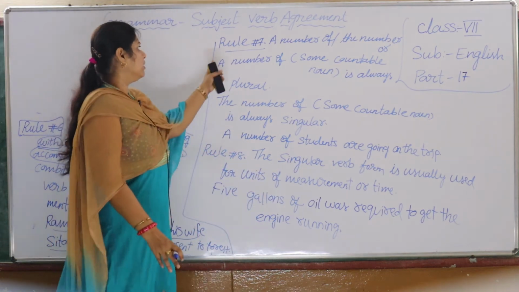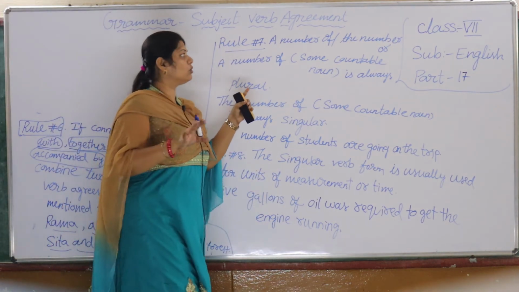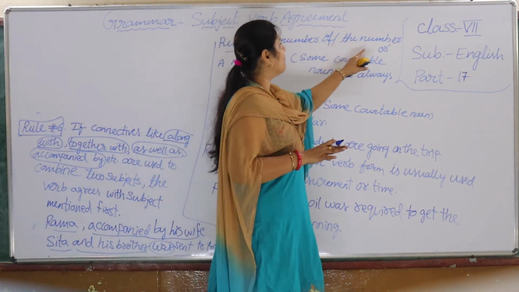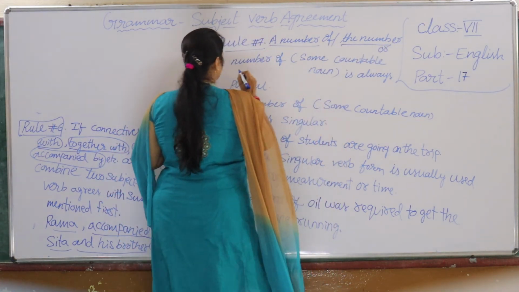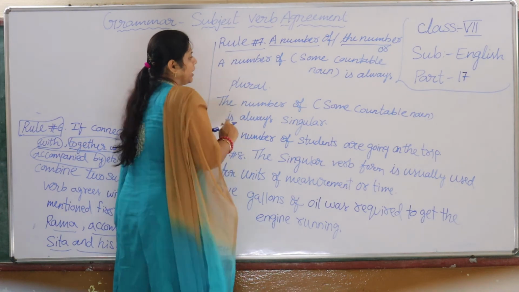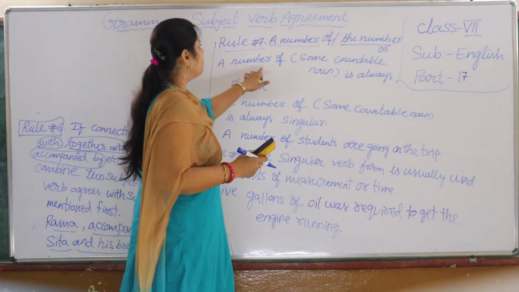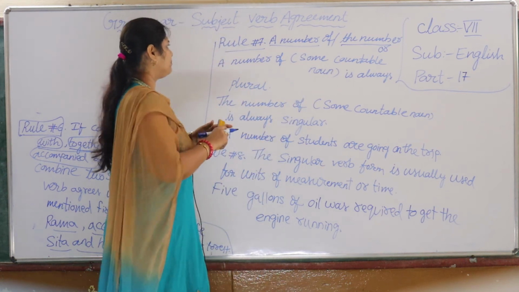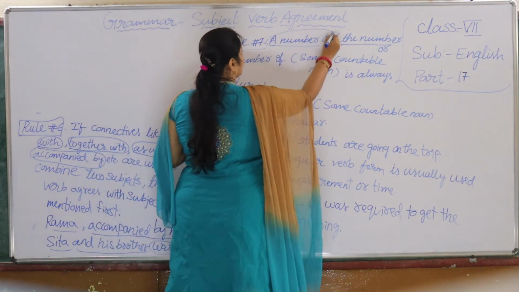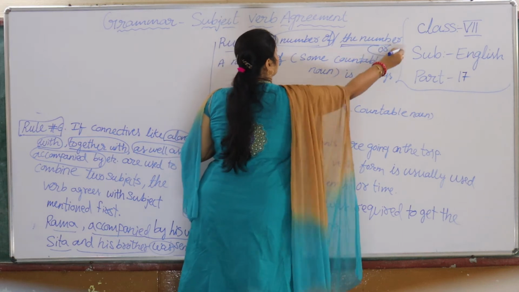Okay. Next, rule number 7. The 7th rule: a number of or the number of. A number of is always plural. For example, a number of with some countable noun is always plural. We are going to deal with a number of and the number of.